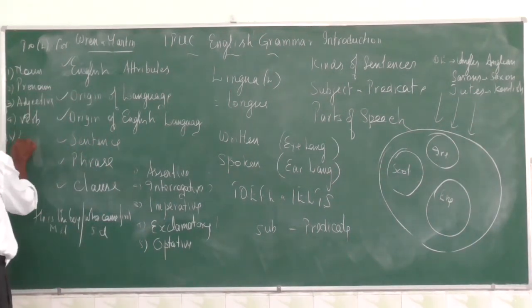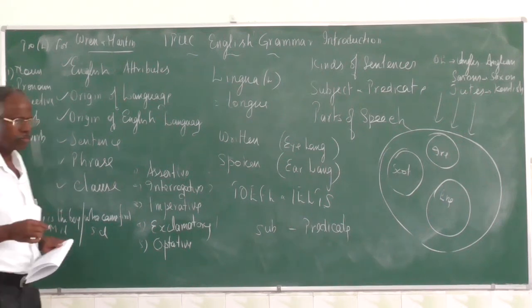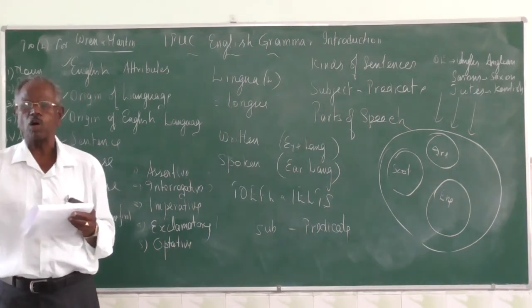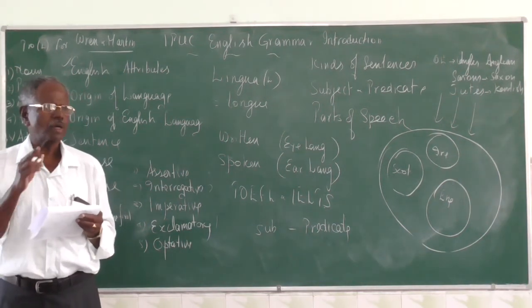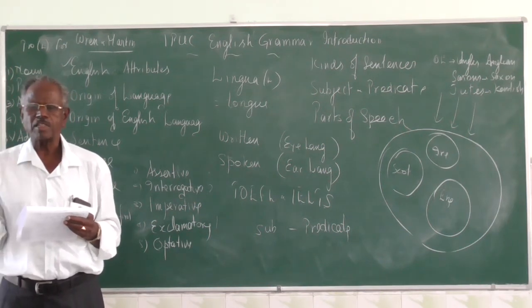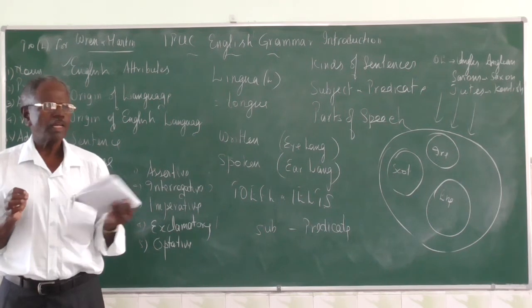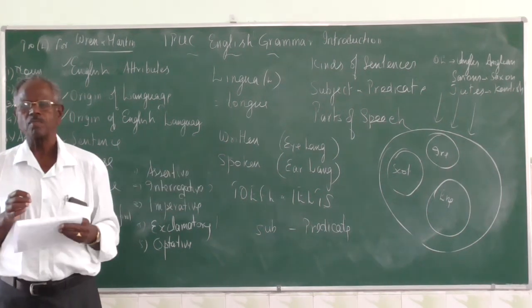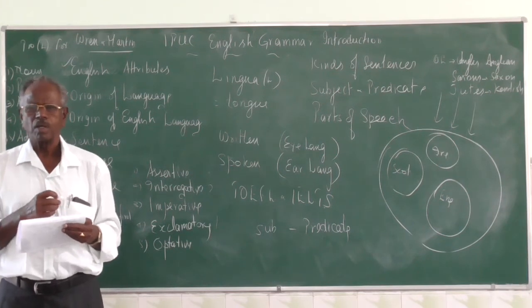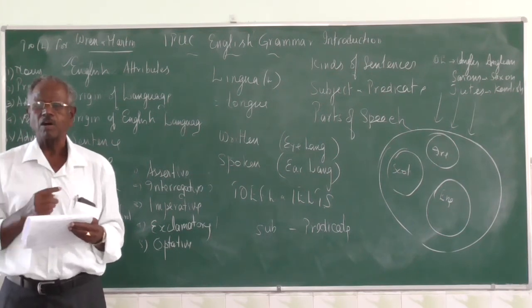Then adverb. Next one is adverb. Adding to the verb. That means it qualifies a verb. It tells something more about a verb. Adverb qualifies a verb, adjective or another adverb. It can do 3 functions. For example, she speaks slowly. Speaks is the verb and slowly is the adverb. So it qualifies the verb.